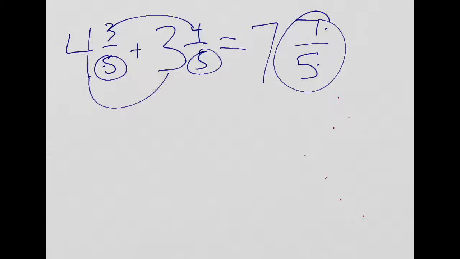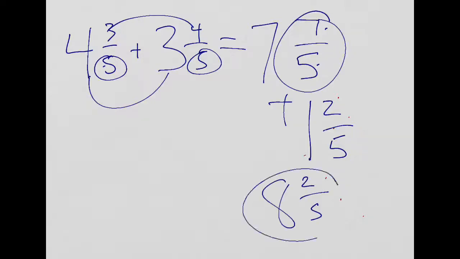We're going to say how many groups of 5 can you take out of 7? 1 whole. If you took that one group of 5 out of 7, there would be 2 left over. They would be 2/5. You would add that, and you'd get 8 and 2/5 as your answer.